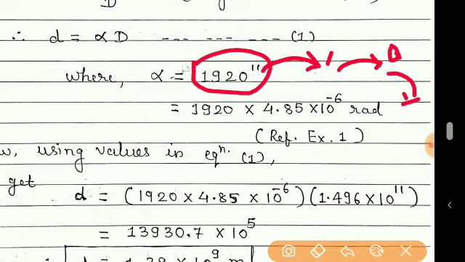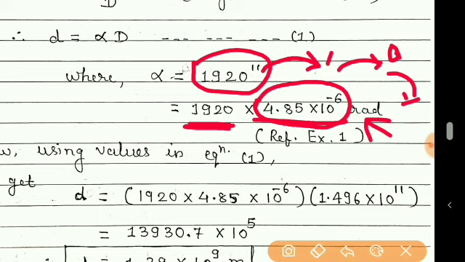So here I have used the direct value to convert these seconds to radian. 4.85 into 10 raised to minus 6 is multiplied so that it is converted to radian. Why have I used this? Because in example number 2.1 we have already obtained the value to convert seconds to radian.